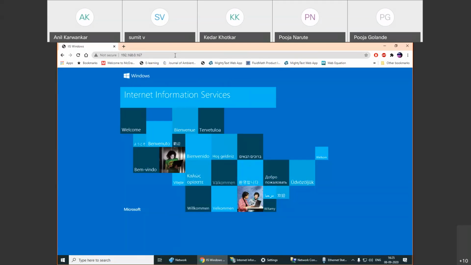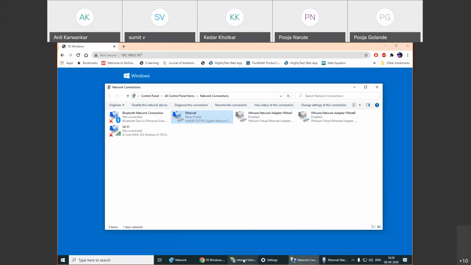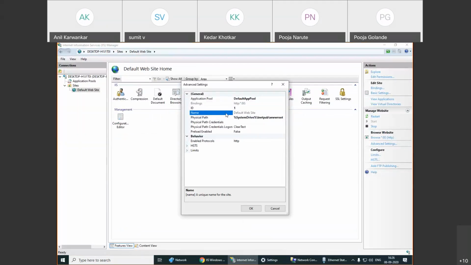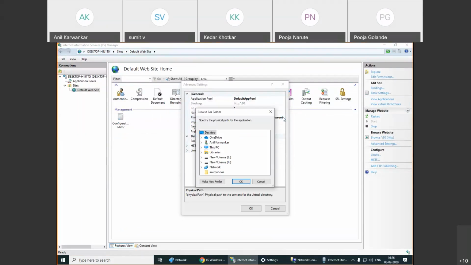But this should be your default page whenever you open the IP address that is assigned to your terminal in your browser. Now go back again to the Internet Information Services. See here, physical path. Here, I will select the physical path. I will create one entirely new directory on drive C.